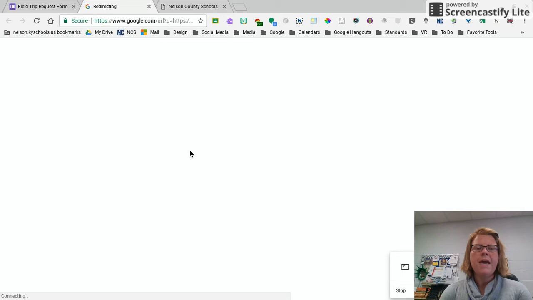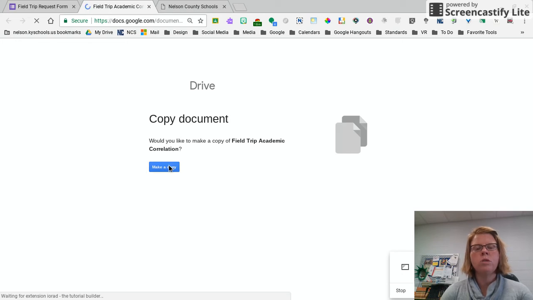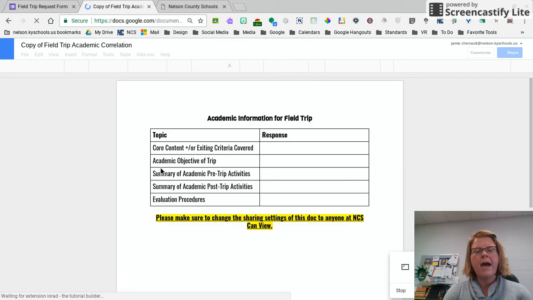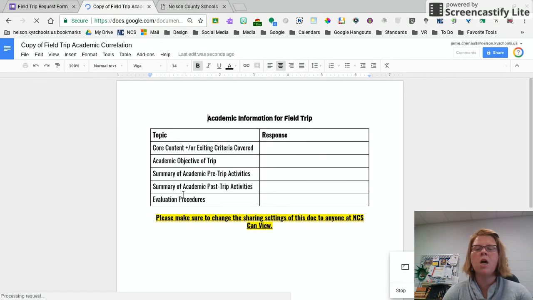You'll click on this link and it will redirect you to a Google Doc. But before you can have access to the Google Doc, it forces you to make a copy. So you'll click make a copy. Once you click make a copy, then it will take you to the doc and you will fill out the doc for your field trip. These are the exact same topics that were in the old form. We just put them in a doc so it would make things a little bit cleaner on the district side. And so you can see, you'll just type in your responses here.